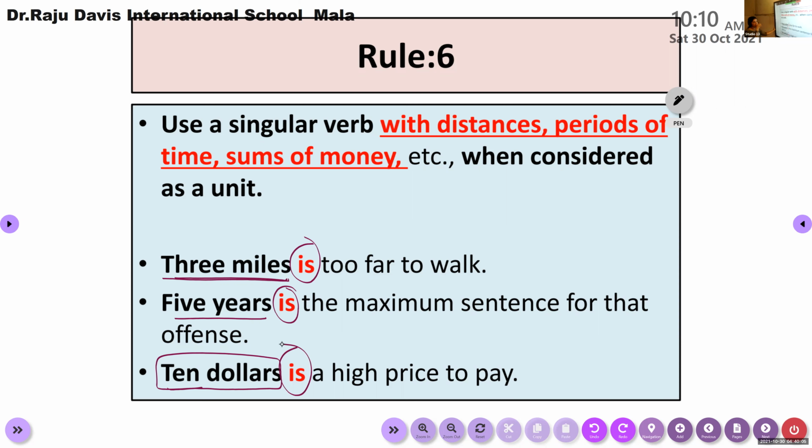Am I clear? Remember, whenever you use a verb with a distance, with a period of time, or with a sum of money, we need to consider it as a singular, or as a unit, and we need to use only a singular verb after this. This is rule number 6.